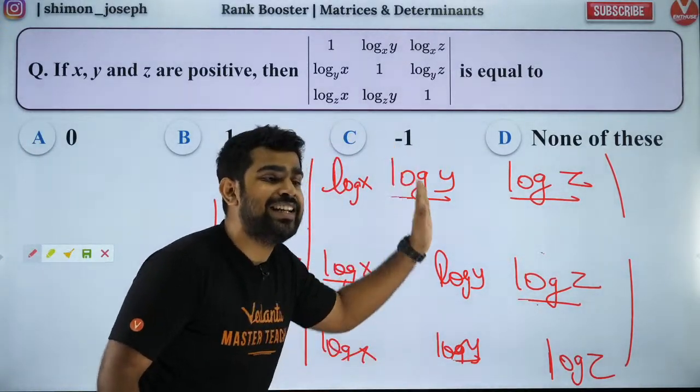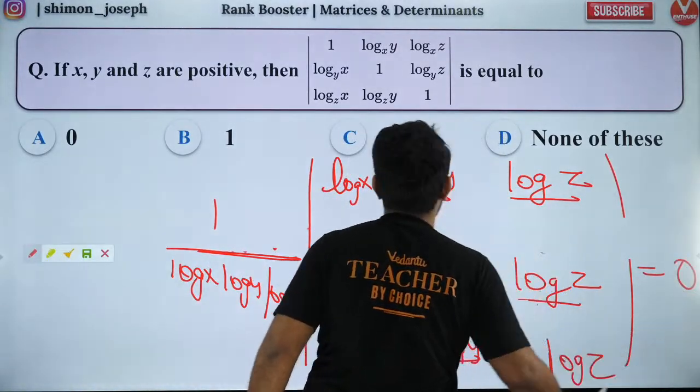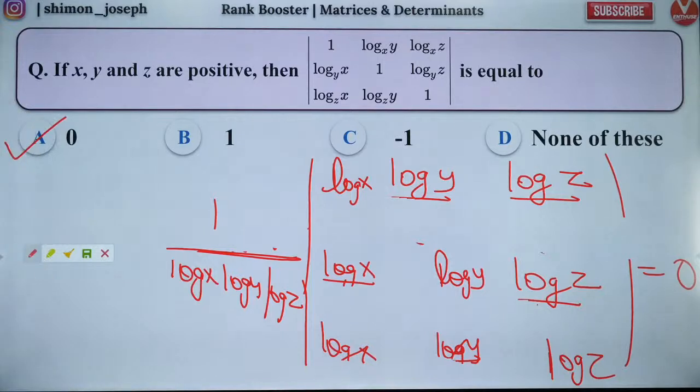All the 3 rows are identical. If all the 3 rows are identical, the value of this determinant is 0. That is why option A is the answer. Did you all like it? Everybody? Very, very good, my dear boys and girls.